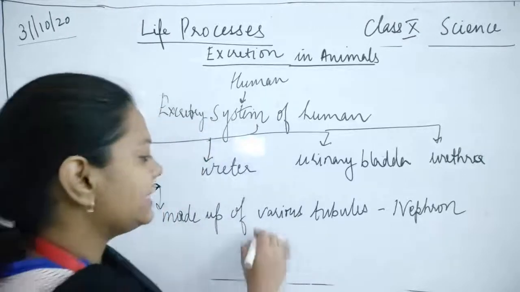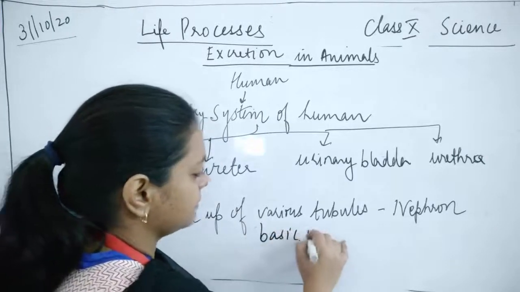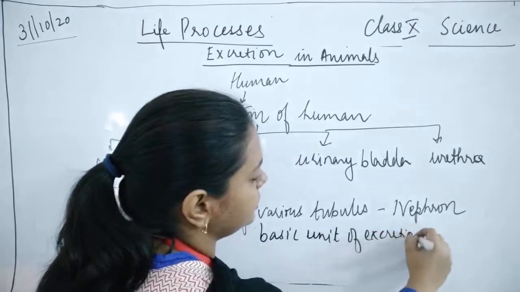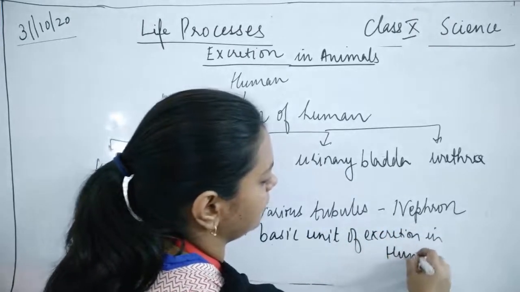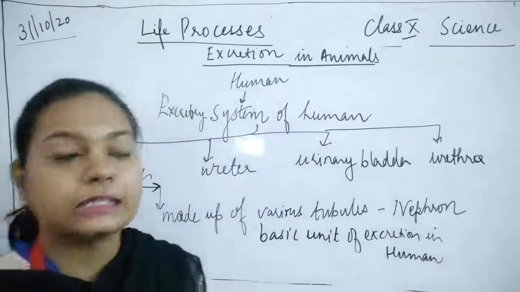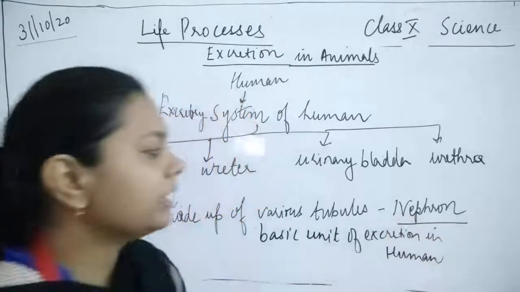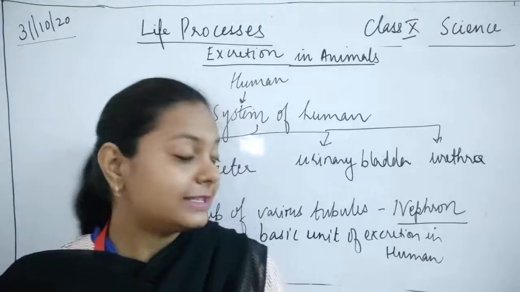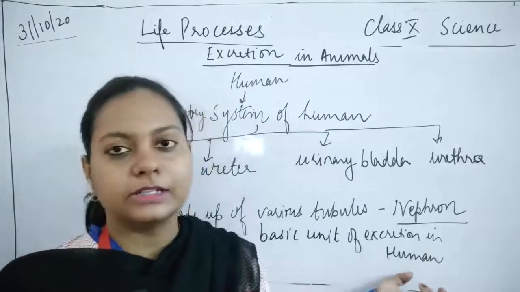So the basic unit of excretion in humans is the nephron. Okay, so nephron is the basic unit of excretion in the humans.